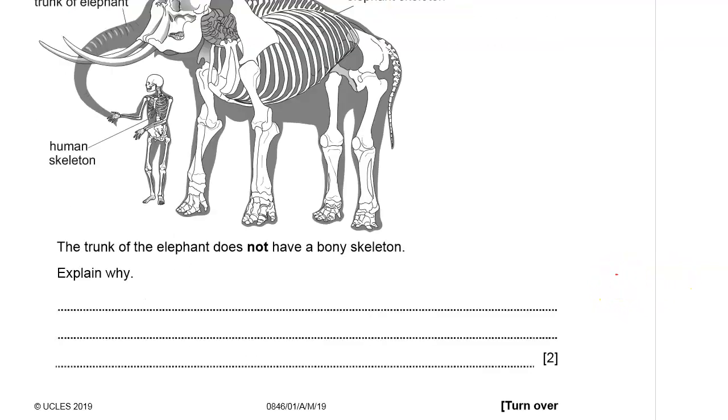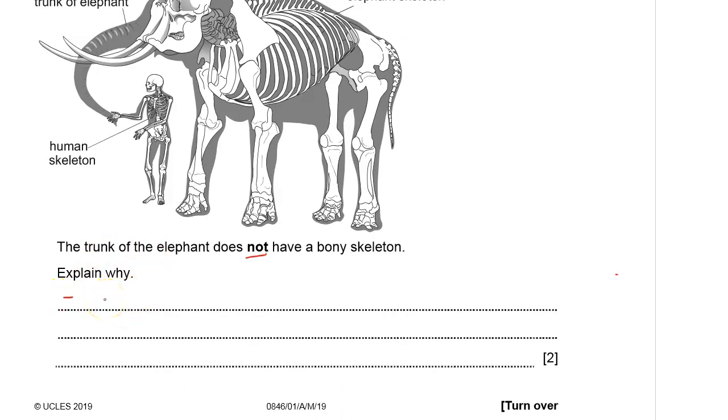Explain why the trunk of the elephant does not have a bony skeleton. Of course, the trunk of the elephant requires it to be flexible, and therefore, if it has bones, then it will not be flexible.